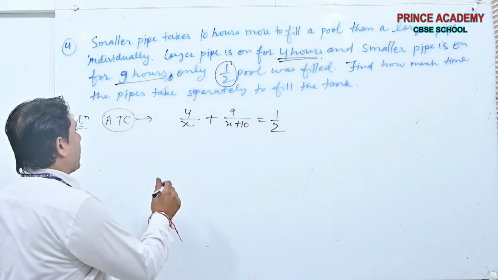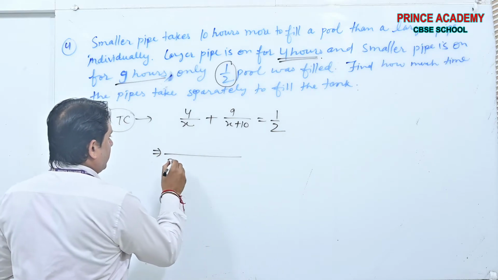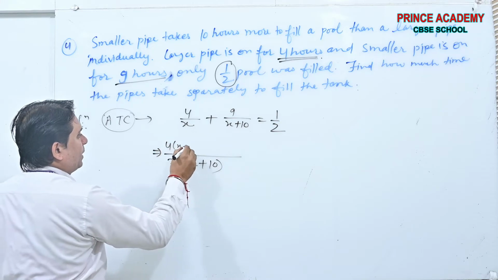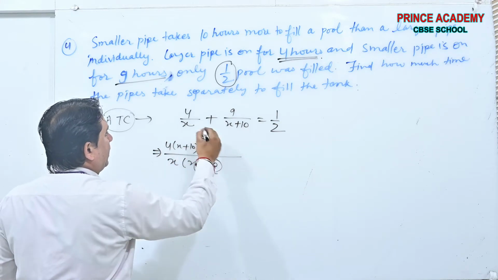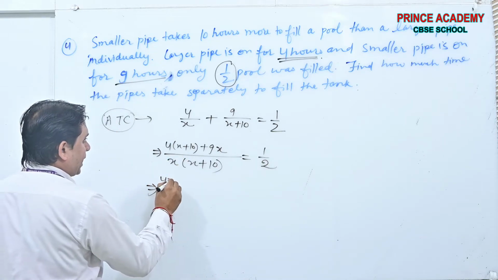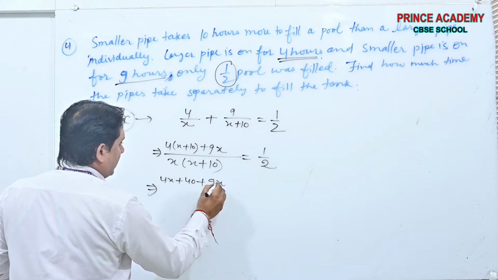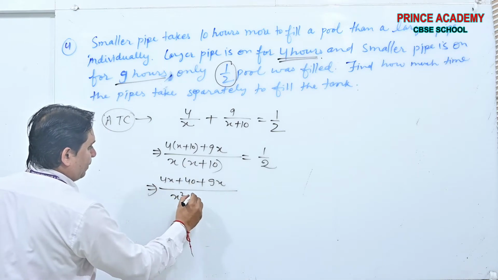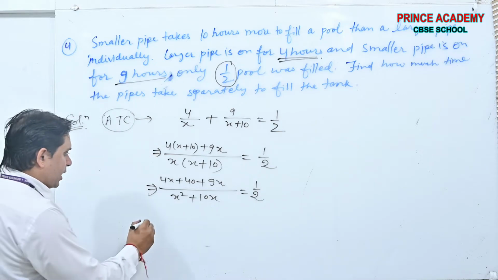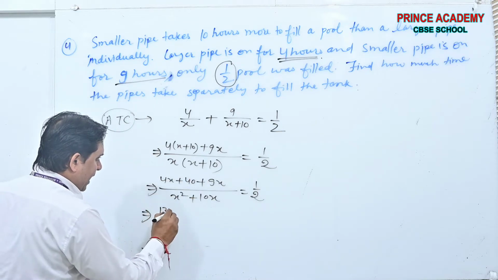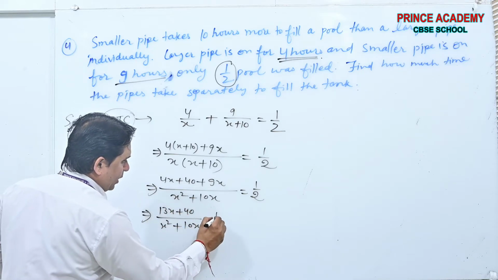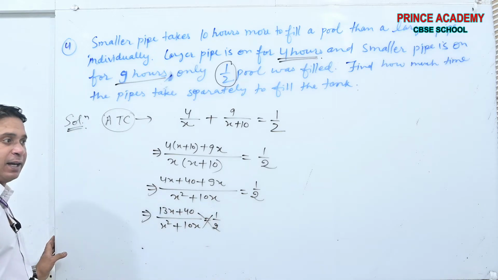Now from here you can make the equation. 4 into x plus 10, plus 9 into x, over x square plus 10x, equals 1 by 2. Multiply: 4x plus 40 plus 9x. Now 13x plus 40 over x square plus 10x equals 1 by 2. Cross multiplication can be done here.